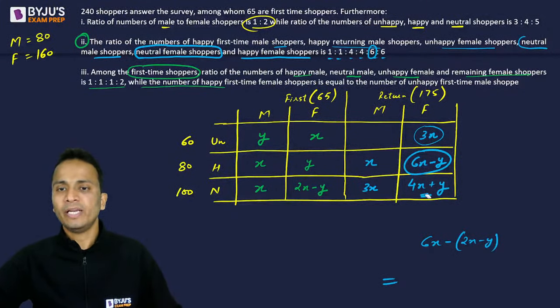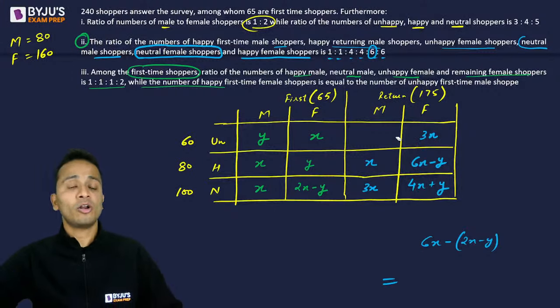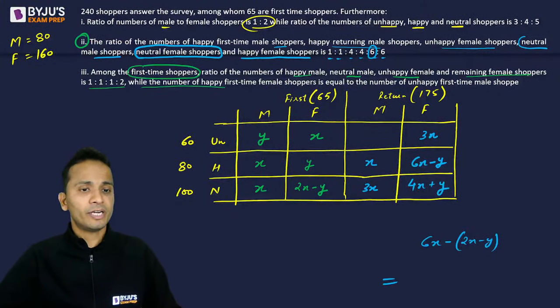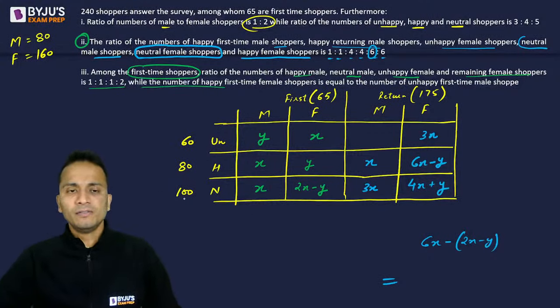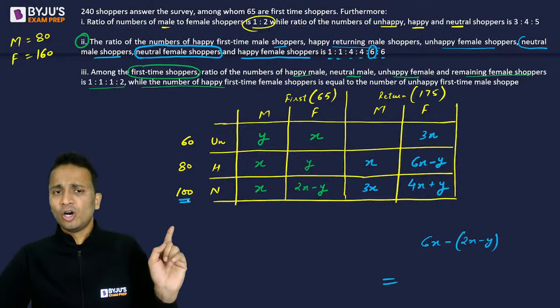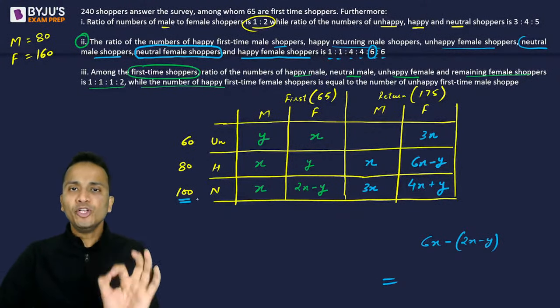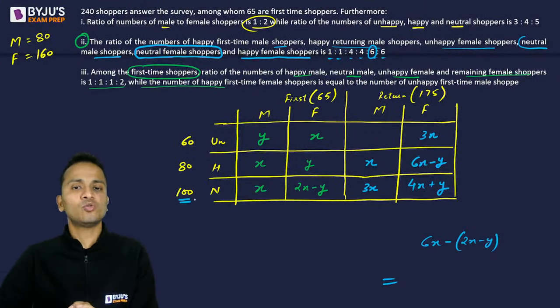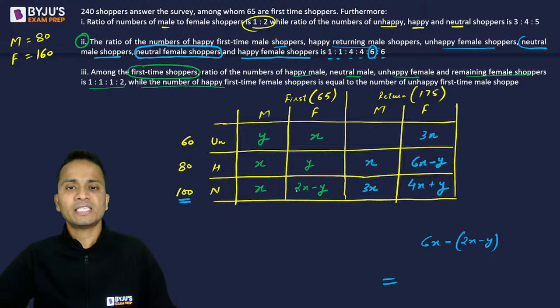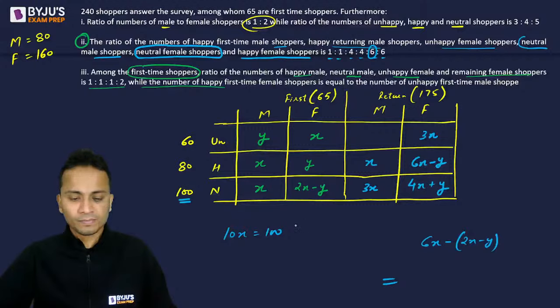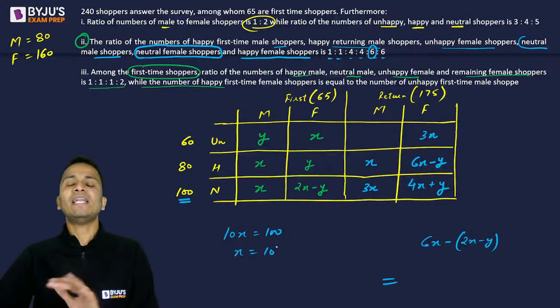Now let's calculate using the numbers that we have written. Okay? Let's go. Now at the bottom of the screen, this total is 100 horizontally. So total number of neutral shoppers is 100. And if we add all of these, y will get cancelled. So 4, 5, 6, 7, 8, 9 and 10. So the value of 10x will be equal to 100. Okay. So x will be equal to 10. The value of x has come.